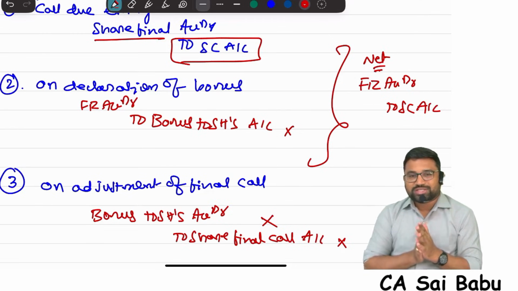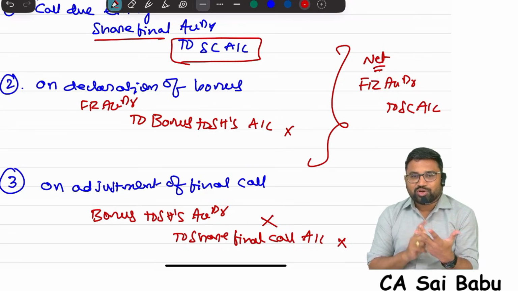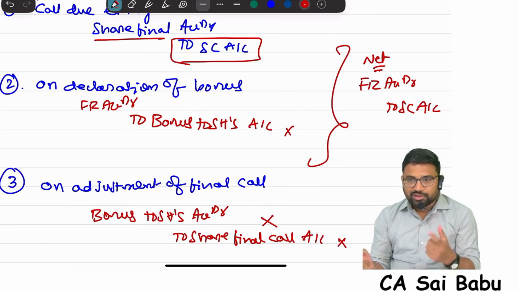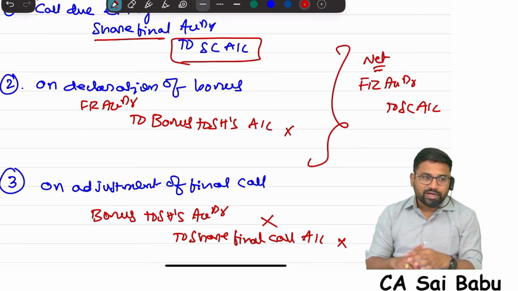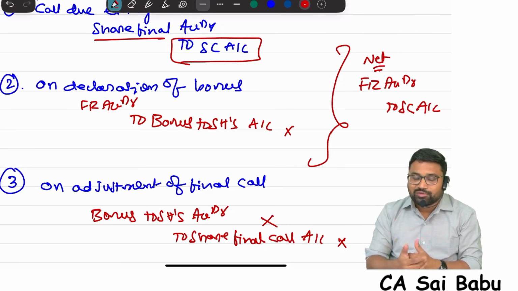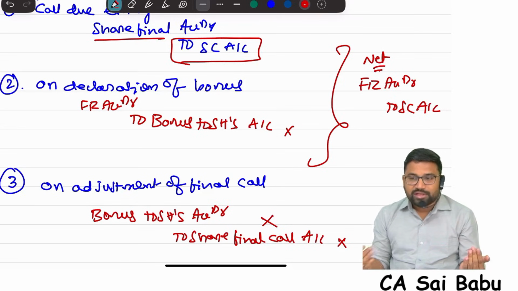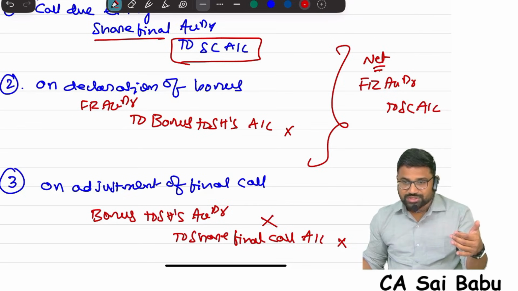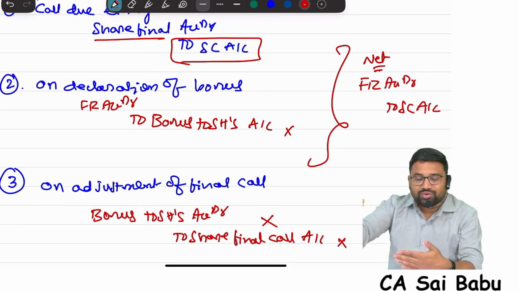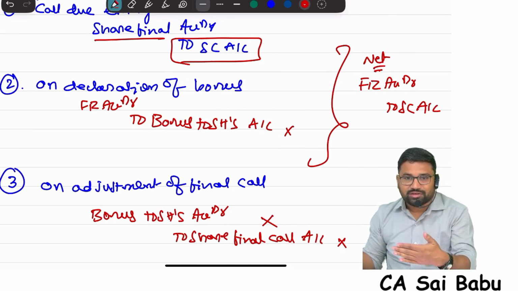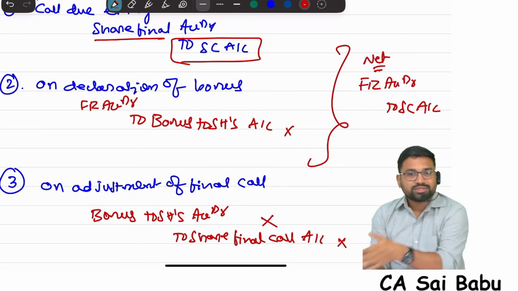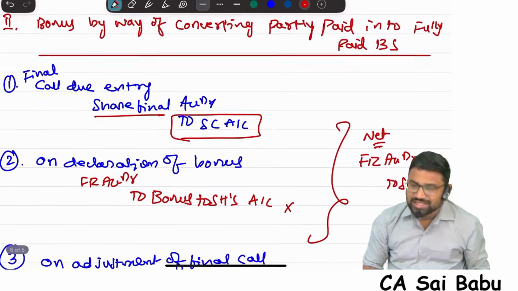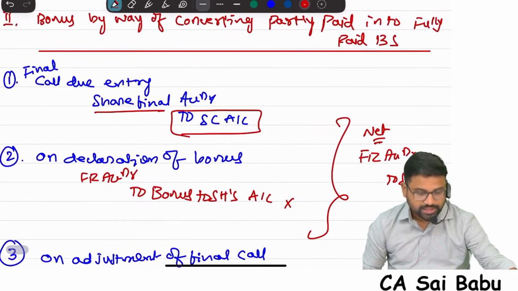If it is fully paid bonus shares, 2 entries will come. On declaration of bonus: free reserves account debit, securities premium account debit, CRR account debit to bonus. When bonus shares are issued: bonus to share capital. Second category, partly paid into fully paid: first we write the final call due entry, share final call to share capital. Next, free reserves to bonus to shareholders. Now this bonus is adjusted with final call, so bonus to shareholders to share final call. The net entry is free reserves to share capital. That's it, the accounting treatment is done.